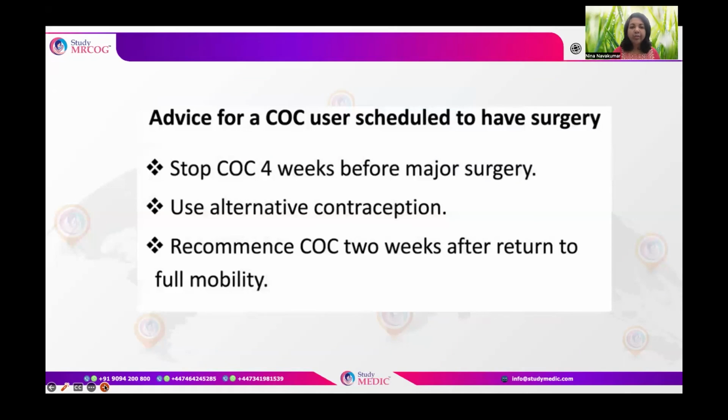What is advised for an oral contraceptive user who is scheduled to have a surgery soon? Ideally, we need to stop the oral contraceptive 4 weeks before a major surgery because of the risk of thromboembolism, mainly with the estrogen component. And during that period, we need to offer them alternative acceptable contraceptive methods. Recommence the oral contraceptives 2 weeks after the return to full mobility.